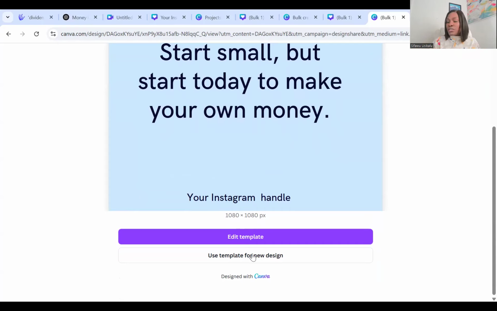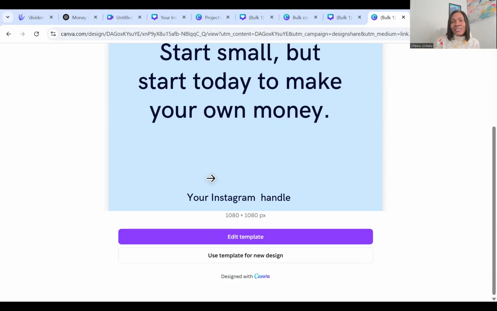So they'll click on use template for new design, and they can come to this your Instagram handle and change it to their own, right? Change it to their own name so it looks unique to them. They can change the color, the font, the font size, because remember, you're selling it to a lot of people, right? Even if you want to use it yourself, you can make some little touches so that it doesn't look like, oh, I think I saw this on another person's page, right?